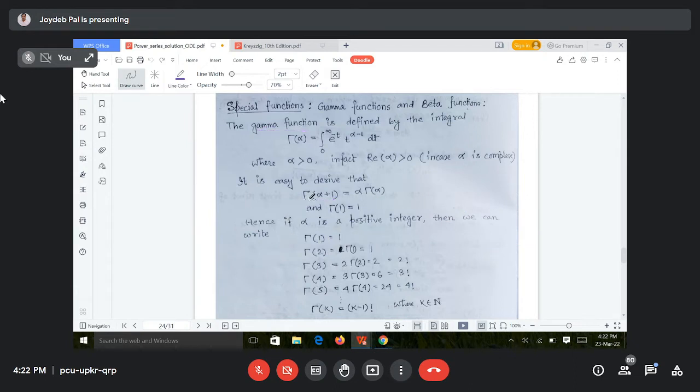So the result, again I am repeating, is gamma alpha plus 1 equals alpha gamma alpha. That is a basic result. Gamma 1 is equal to 1. That means if you put alpha equal to 1, the value of the integration will be 1. It is also easy to verify. You put alpha equal to 1 in that integration, then it is the simple integration from 0 to infinity of e to the power minus t dt. And what is the value of this integration? It is 1.